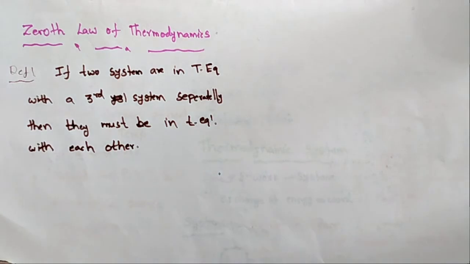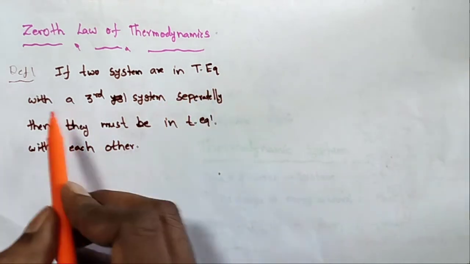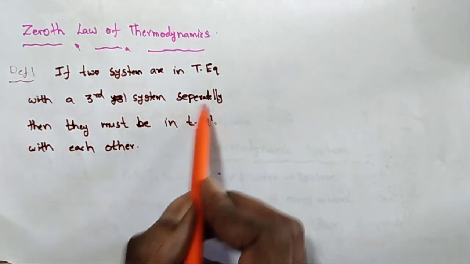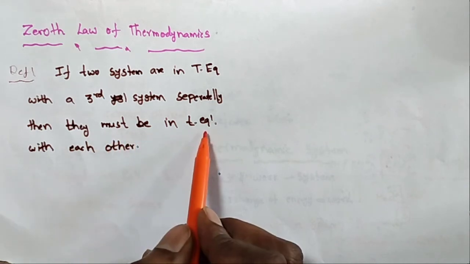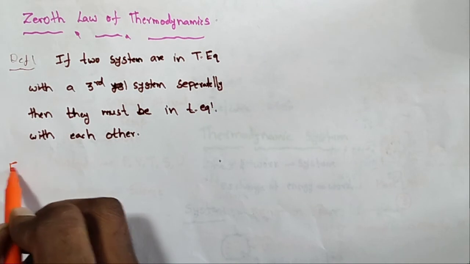This definition is called the zeroth law of thermodynamics. If two systems are in thermal equilibrium with a third system separately, then they must be in thermal equilibrium with each other. Here I am taking an explanation.